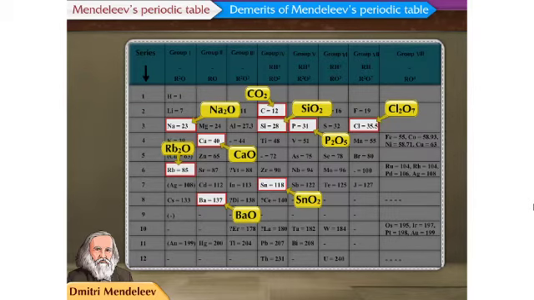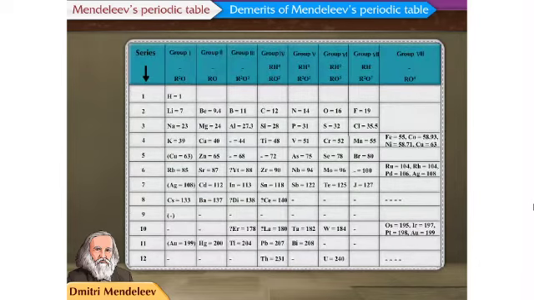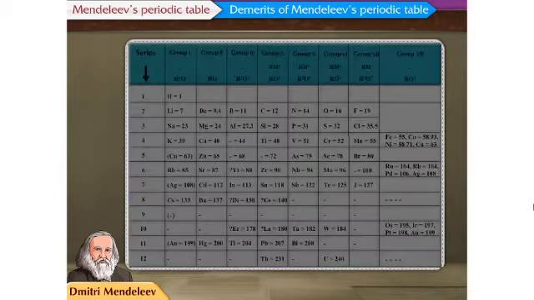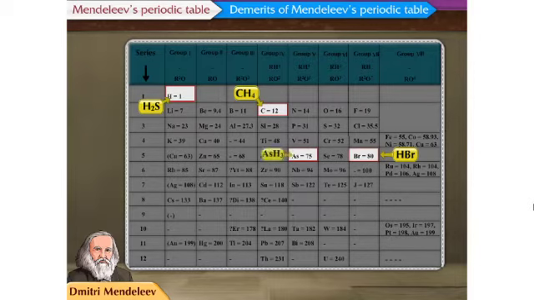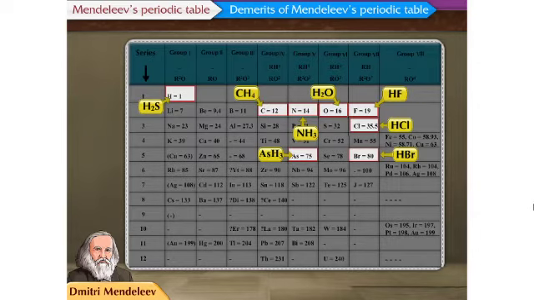Similarly, by referring to Mendeleev's periodic table, compounds of some elements with hydrogen like carbon tetrahydride, that is CH4, hydrogen sulfide, that is H2S, and hydrogen bromide, that is HBr, arsenic hydride, that is AsH3, hydrogen fluoride, that is HF, water, that is H2O, ammonia, that is NH3, and hydrogen chloride, that is HCl, can be written.